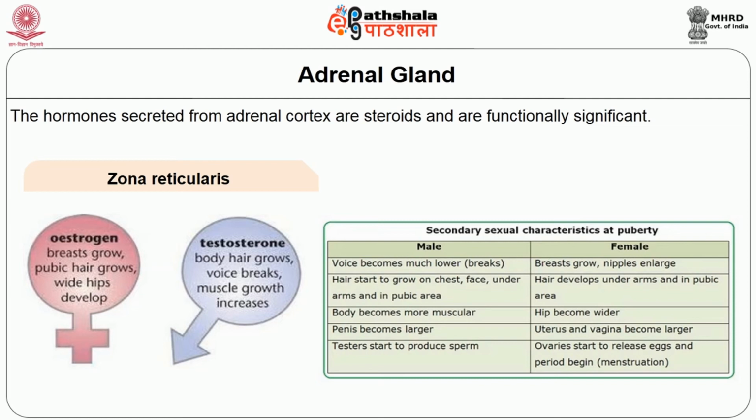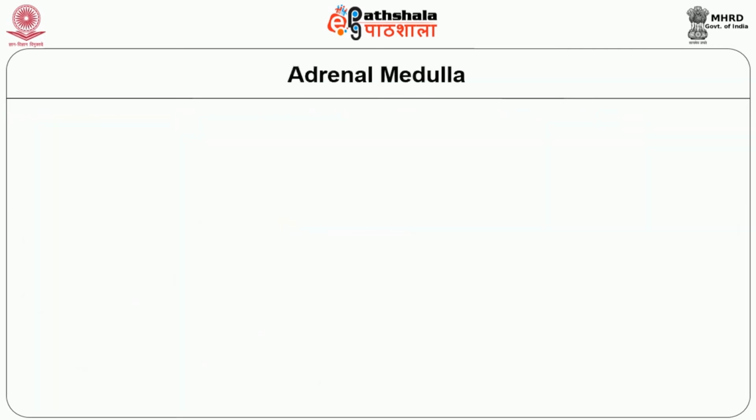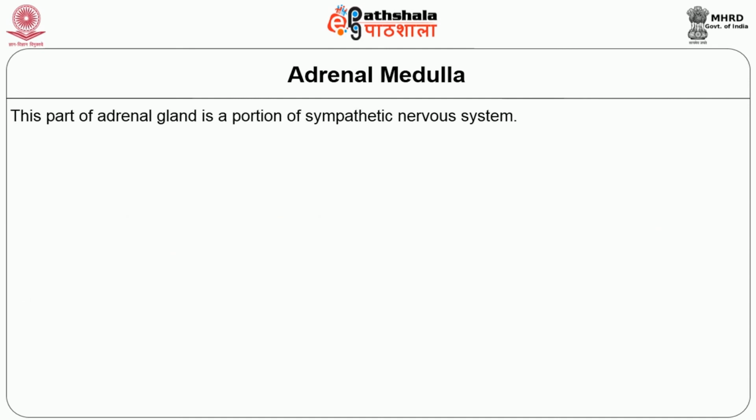In male, the voice becomes much lower. Hair starts to grow on chest, face, underarms and in pubic areas. The body becomes more muscular. The penis becomes larger. The testes start to produce sperm. In females, there is breast growth, nipple enlargement, and hair develops under the arm and in the pubic area. Hips become wider, the uterus and vagina become larger, ovaries start to release eggs and periods begin, that is, menstruation starts. The adrenal medulla, this part of the adrenal gland, is a portion of the sympathetic nervous system.